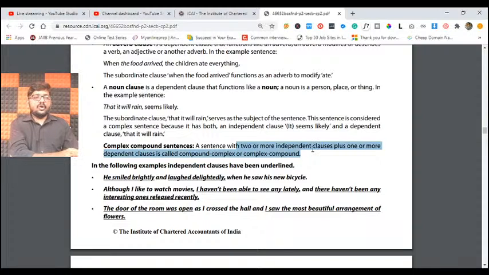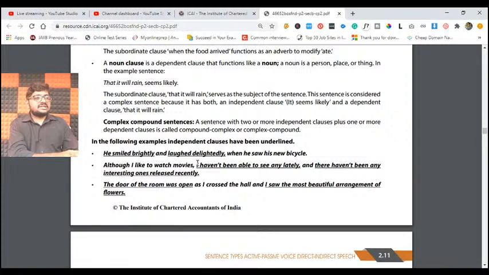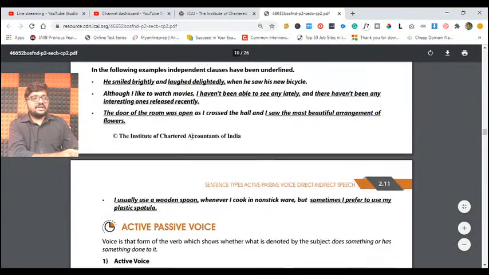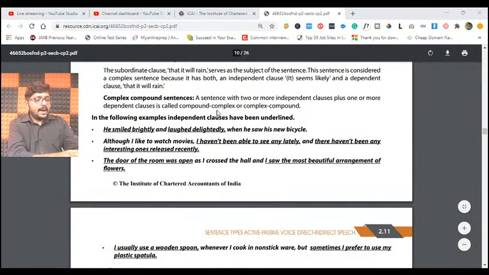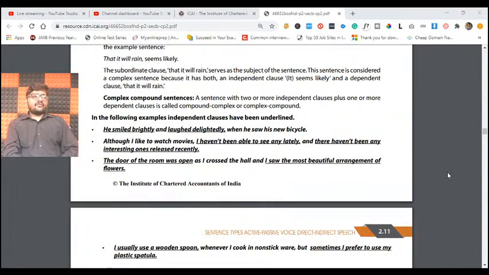Understanding, friends? It means both two or more independent clauses will be there, and one or more dependent clauses will also be there, which we call compound-complex sentences. Of course, there are examples given over here. Please have a look at this, friends. Please revise this.